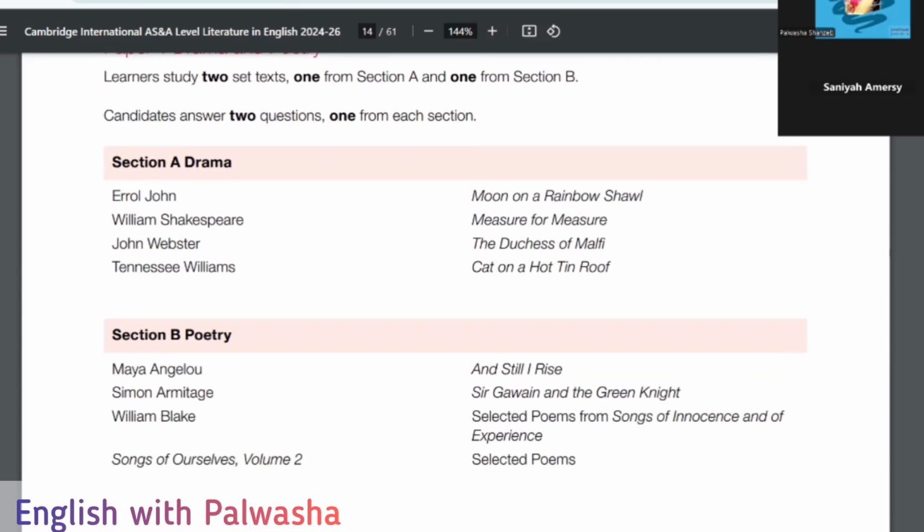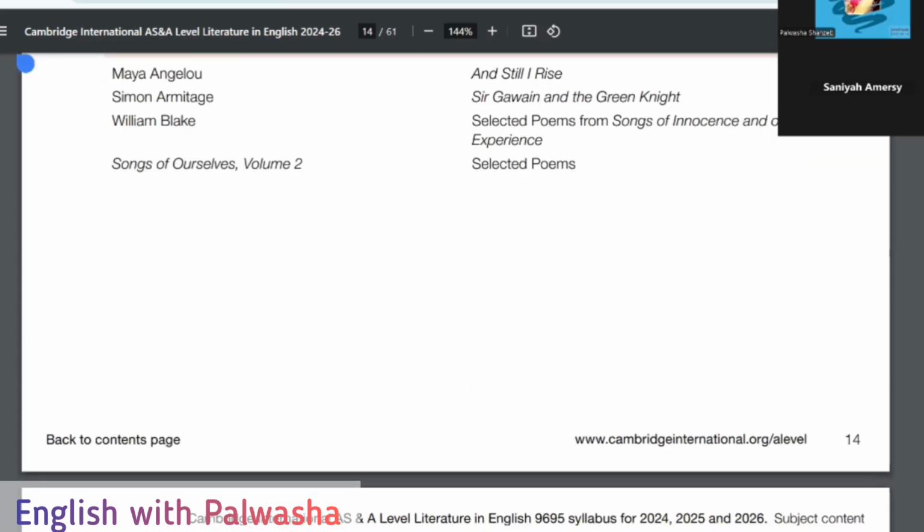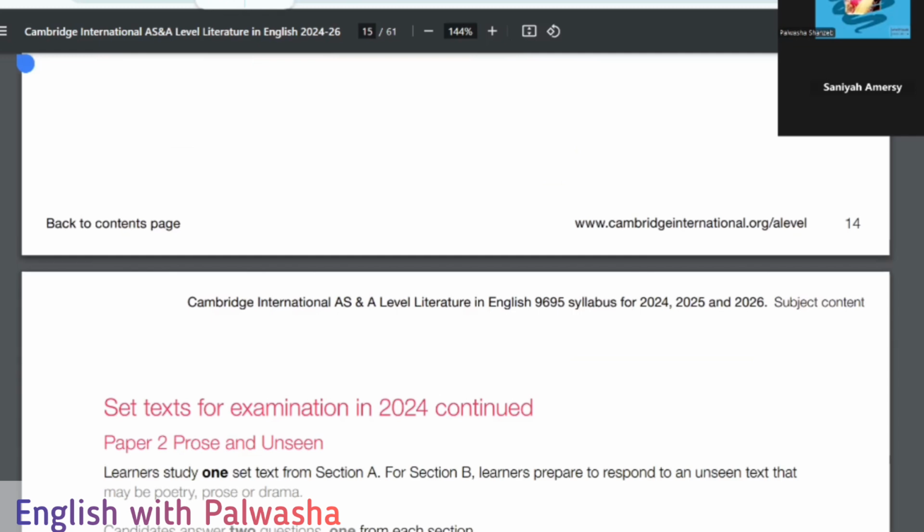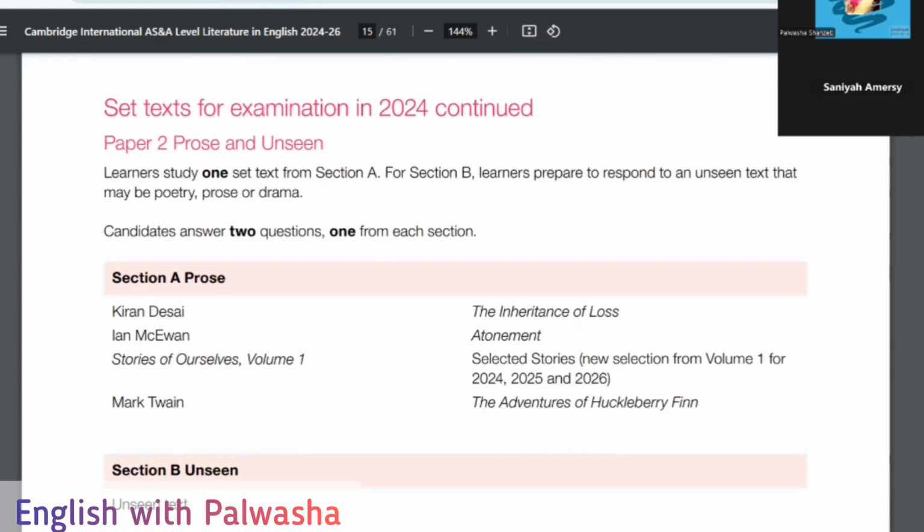All right, so from it they can easily give us any text. Getting what I'm saying? If we have clearly analyzed any of these poems, like Moon on a Rainbow Shawl, we can easily attempt that. If we have discussed Tennessee Williams' Cat on a Hot Tin Roof in detail, regarding each and everything of it, we will be able to attempt it. I'm going to show you selected answers of the students too. This will actually help you a lot.